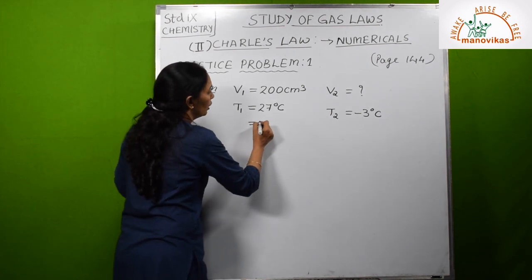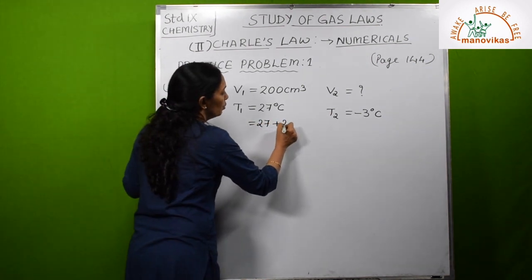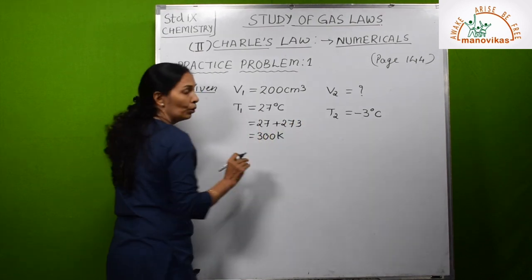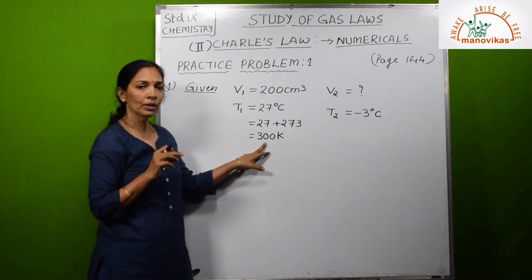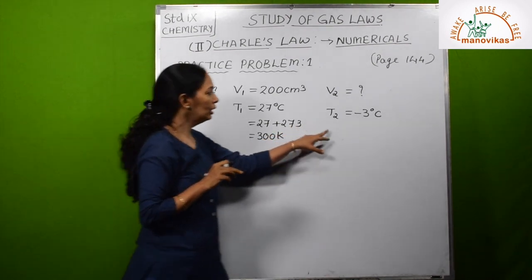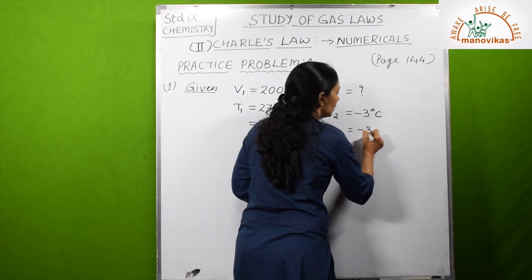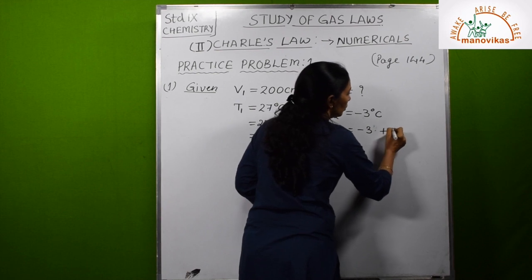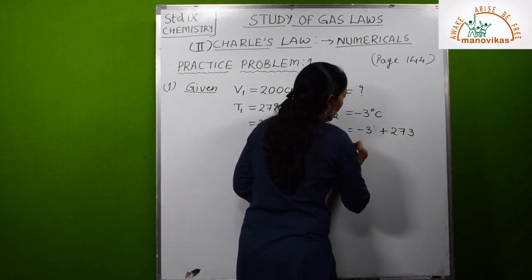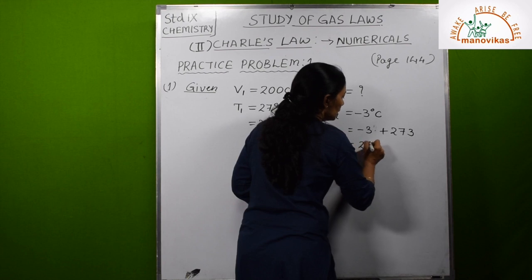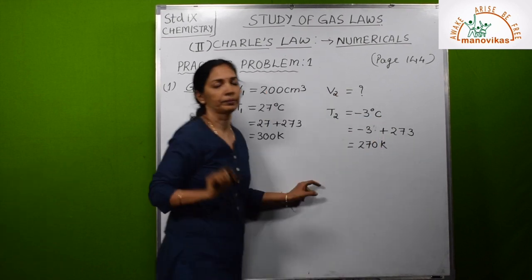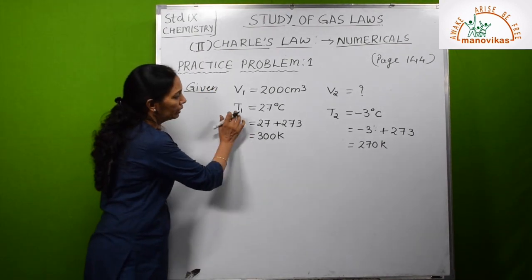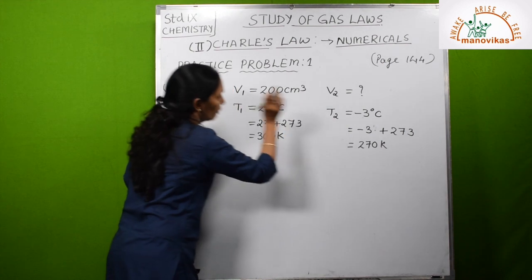So it will be 27 plus 273, that is equal to 300 K. So what was the initial temperature? 300 K. Now here minus 3 plus 273, you don't have to write degree, and it will be 270 K. Sign of the bigger number, that you all know. Okay. So now we have T1 300 and T2 270.